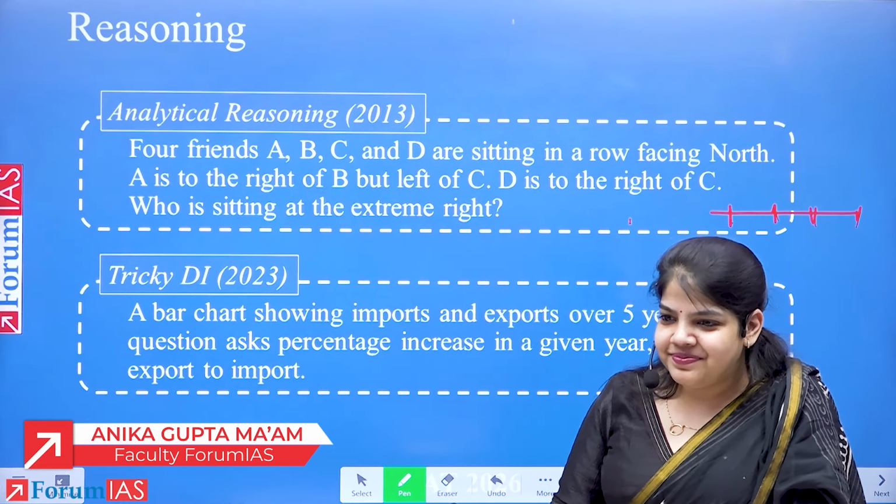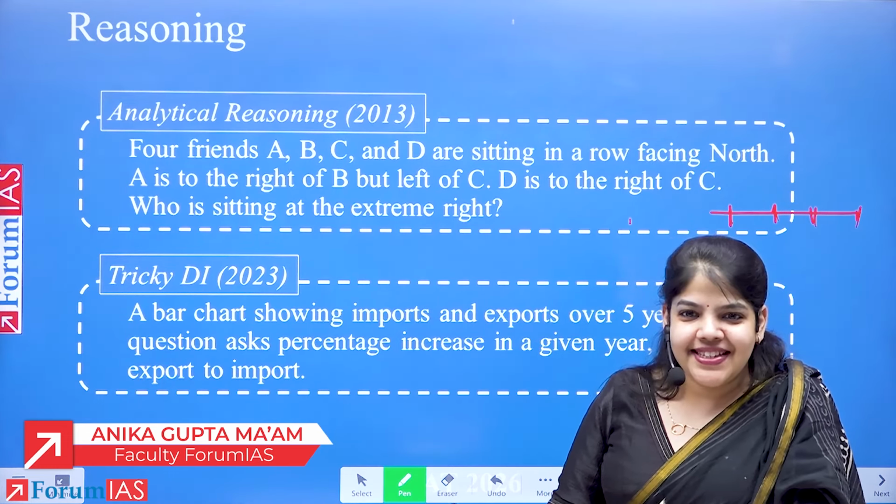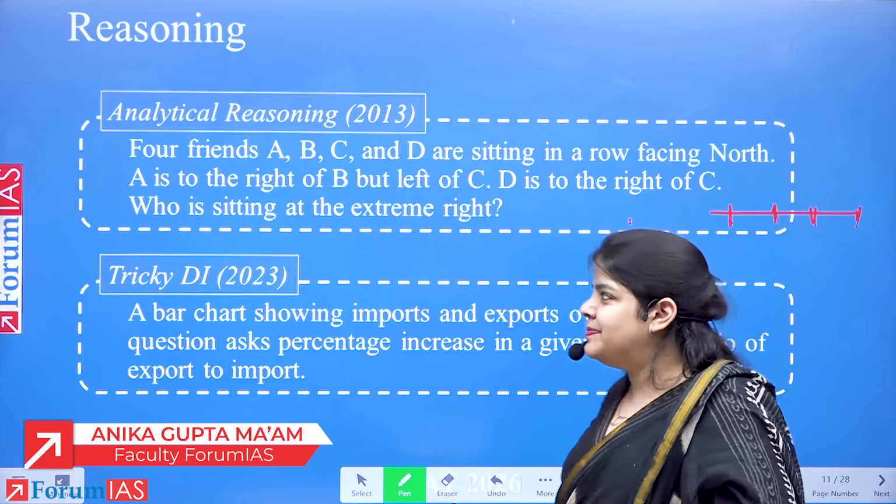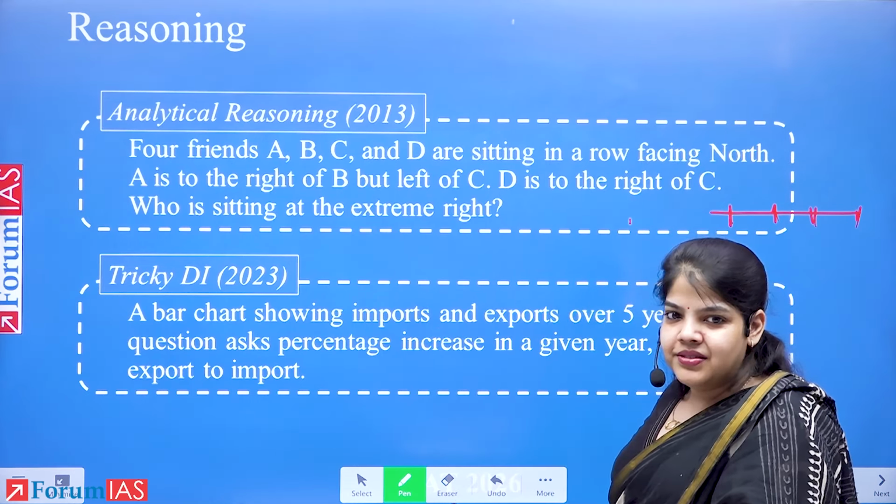Direct, easy question. You just had to write A, B, C, and D and C, left, right. Yes? And if you know your own directions, left and right, it's easier to solve. A, B, C, and D. What's the answer?